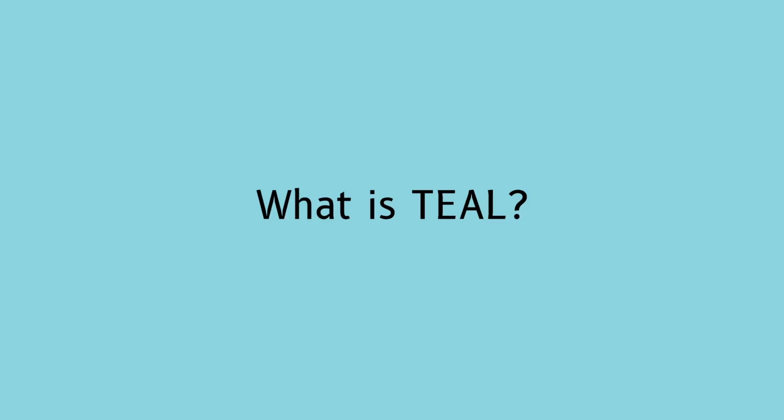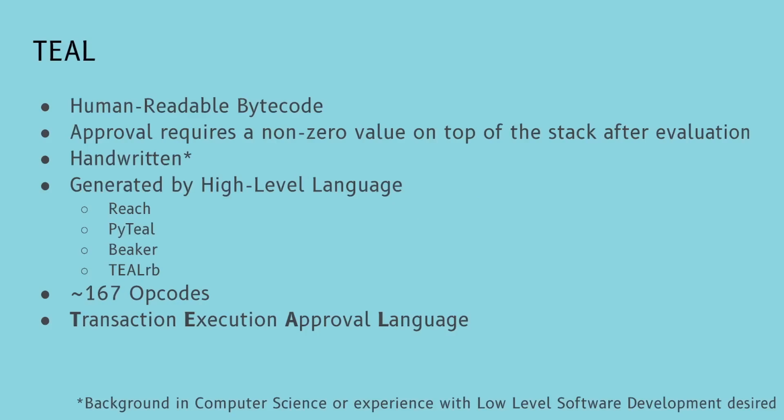In this video, I'll be explaining what Till is and how it can be used to create smart contracts on Algorand. Put simply, Till is the human-readable representation of the bytecode that runs on the Algorand virtual machine, also known as the AVM. A Till smart contract will only be successful if it ends execution with a single, non-zero unsigned integer on the stack. Ending evaluation with multiple values on the stack, a 0 or a byte string will result in a failure, and the AVM will reject the transaction without charging a fee to the sender.